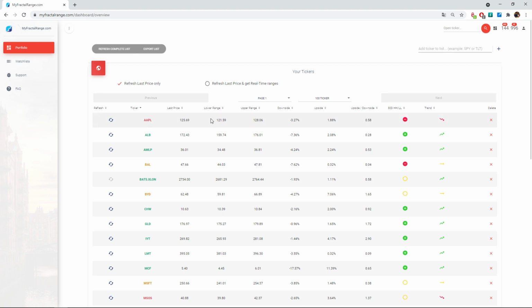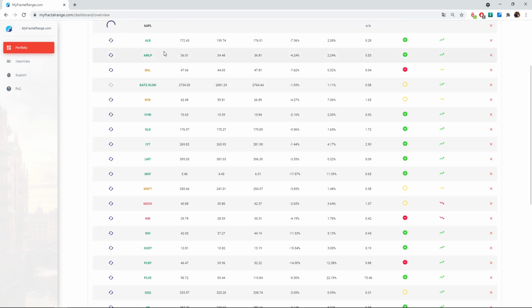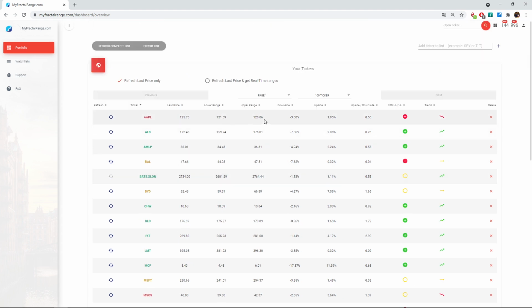The only feature you had was to update the last price. So basically this was the price from the day prior. You clicked on it and you get the price for now, but the ranges don't move. The downside moves because it's based on the calculation with the last price, the upside also, and the ratio of course, but the two ranges didn't move.